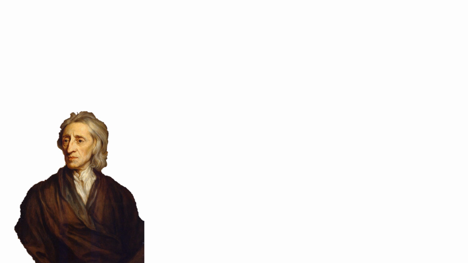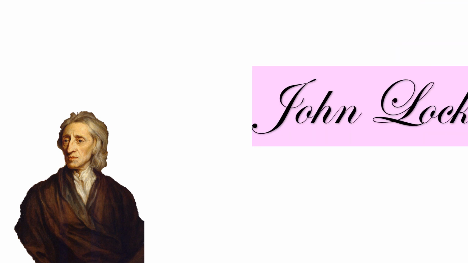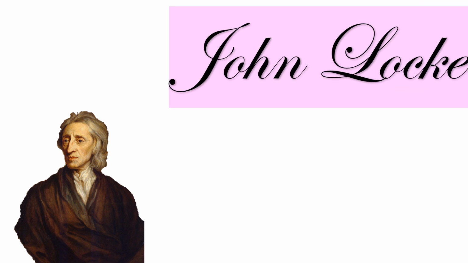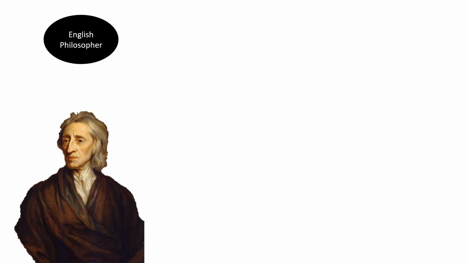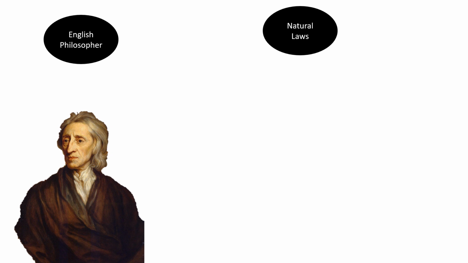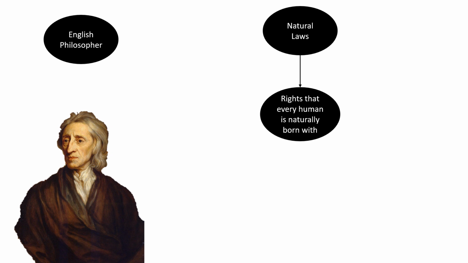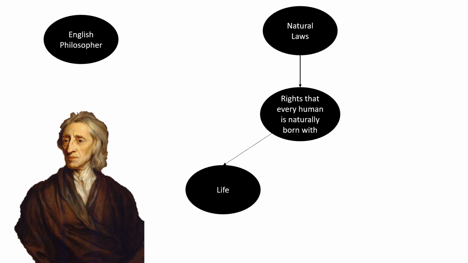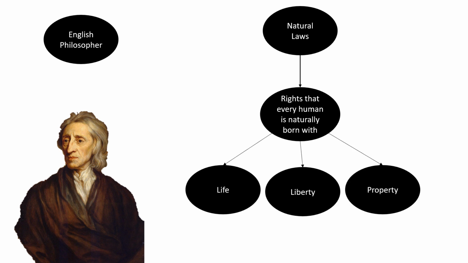John Locke was an English philosopher from the 1600s. Locke had several major political ideas during this time, but the one that you're going to be focusing on for the Civics EOC is his idea of natural laws or natural rights. Natural rights are the rights that every human is naturally born with. Natural rights, according to Locke, were life, liberty, and property.